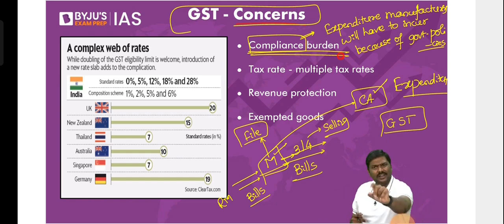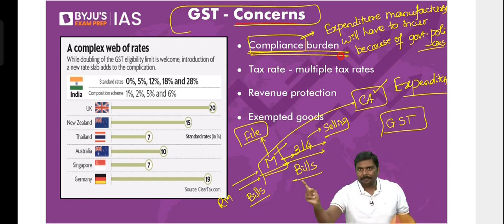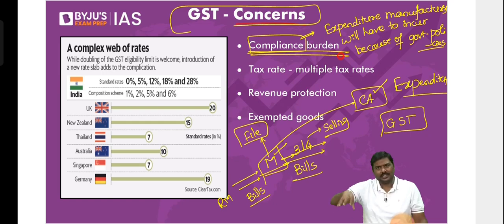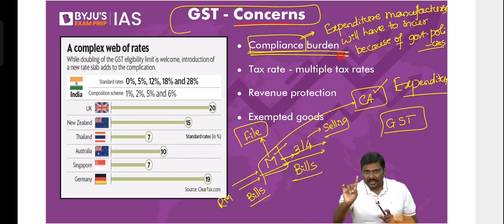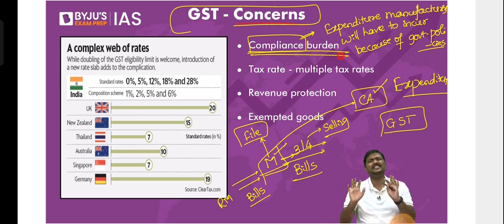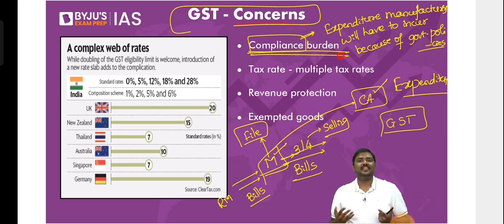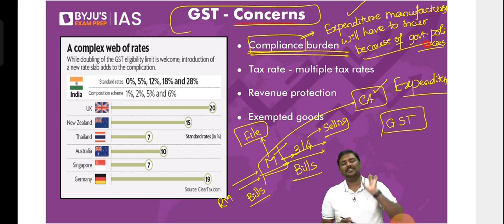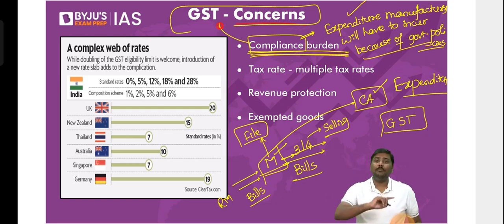Let me give you another example so that you quickly understand. After the second wave of the pandemic, when the people started going back to offices, government told the companies, install sanitizers. I hope you know this. Install sanitizers everywhere like this. Now, if a company keeps sanitizers everywhere, is it okay if I say the expenditure of the company increases? It's a very simple concept. The expenditure of the company increases. And why is the company increasing expenditure? Because of government policies. So this is called a compliance burden, and the GST compliance burden has increased.